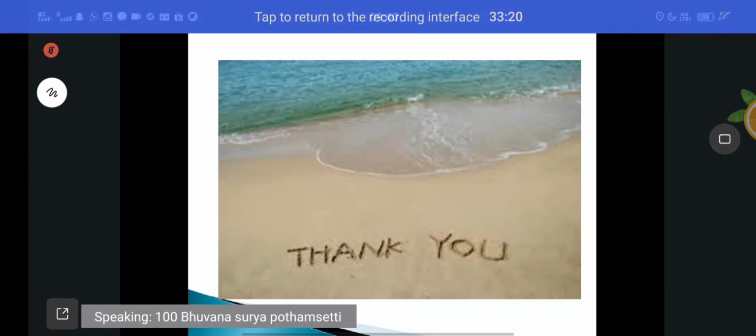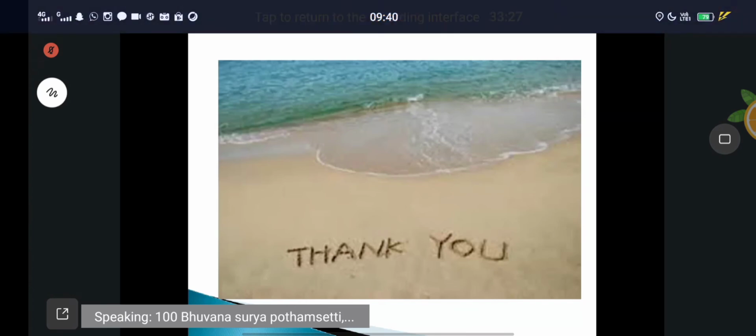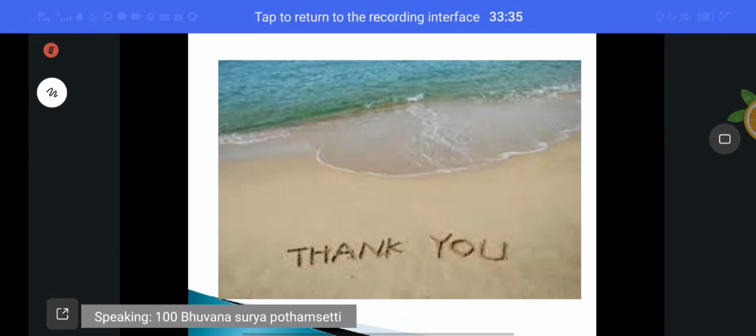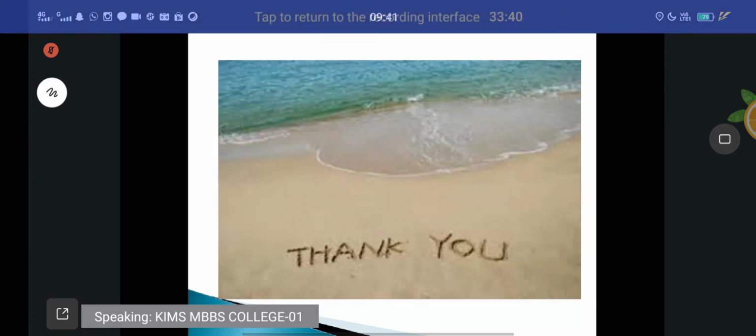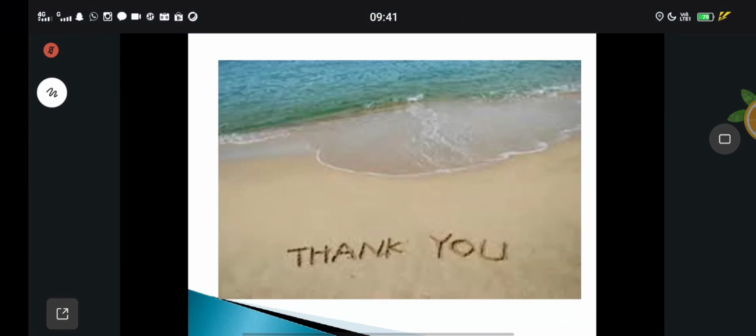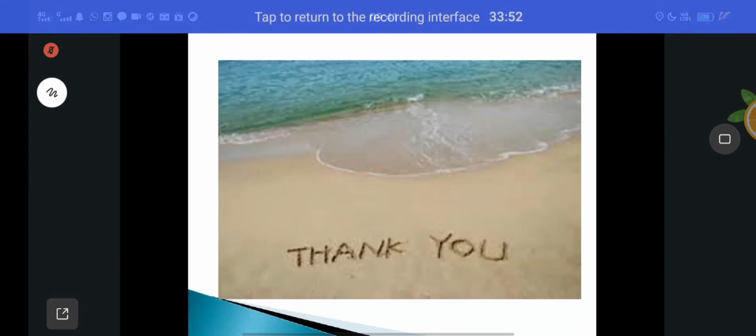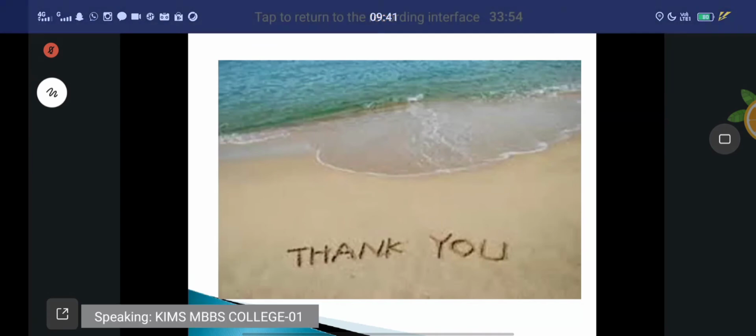It divides into two. Name the branches of the popliteal artery.